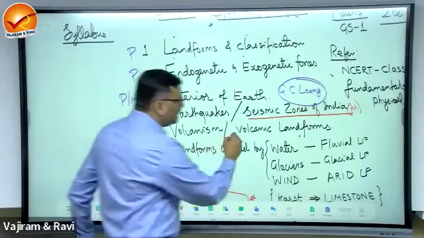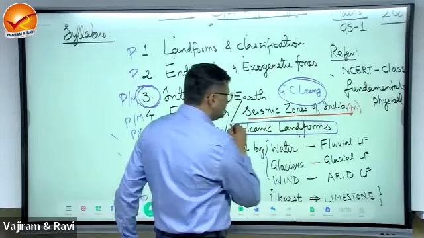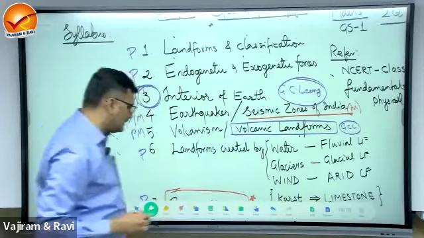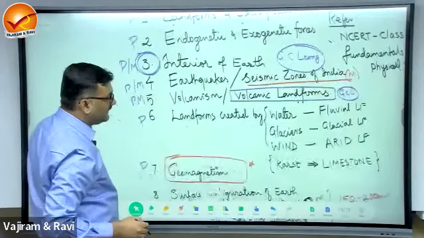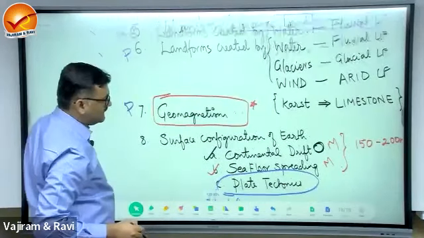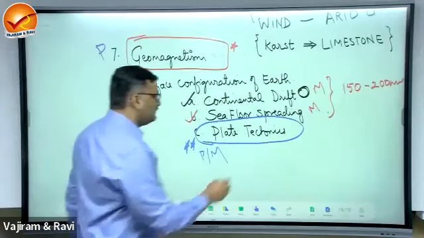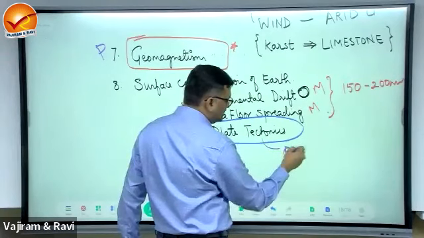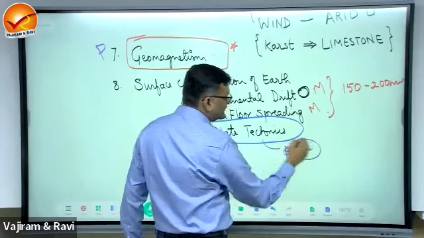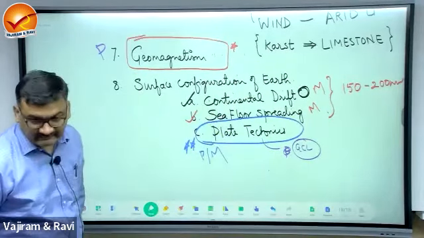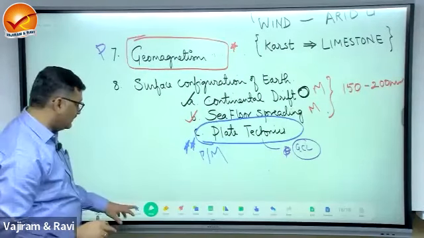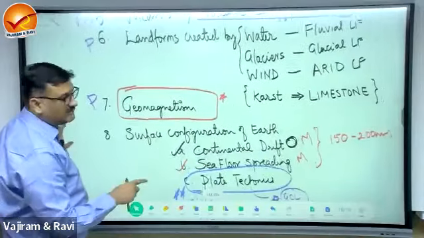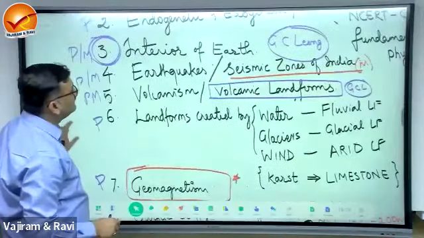Second, volcanic landforms. This also from GC Leong. And the last topic, plate tectonics. These three: interior of the earth, then volcanic landforms and plate tectonics from GC Leong.